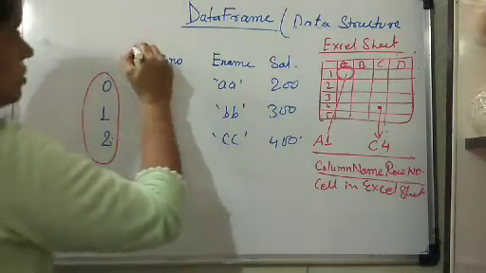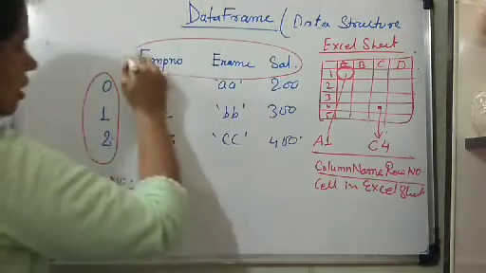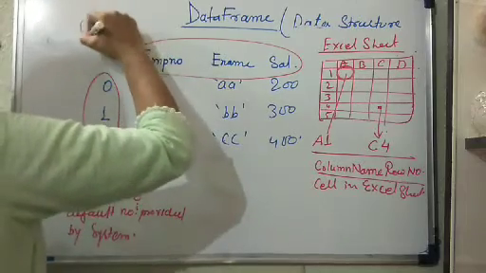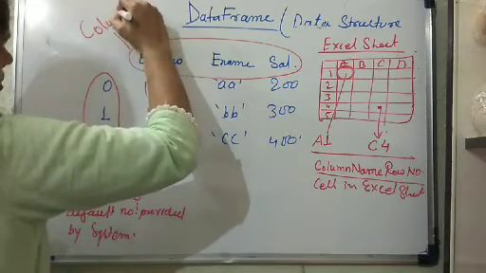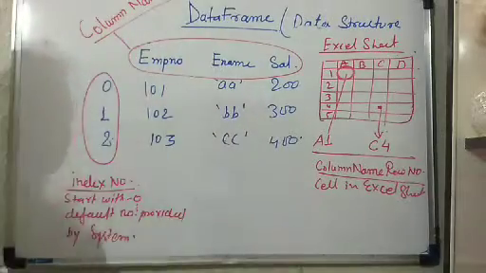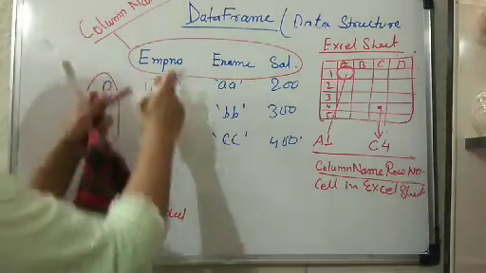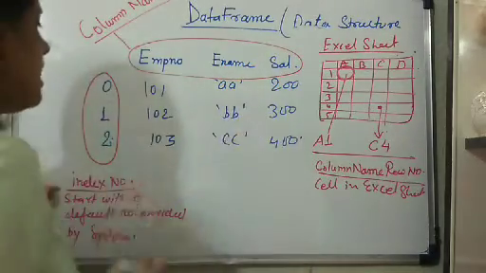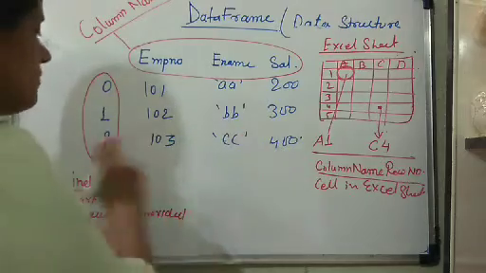This is called the column name. These column names represent the columns, and these row numbers represent the rows.